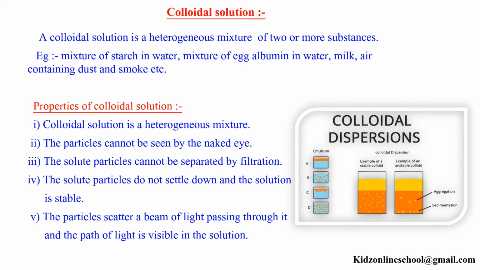Colloidal solution. A colloidal solution is a heterogeneous mixture of two or more substances. Example, mixture of starch in water, mixture of egg albumin in water, milk, air containing dust and smoke, etc. Properties of colloidal solution. A colloidal solution is a heterogeneous mixture. The particles cannot be seen by the naked eye. The solute particles cannot be separated by filtration. The solute particles do not settle down and the solution is stable. The particles scatter a beam of light passing through it and the path of light is visible in the solution.